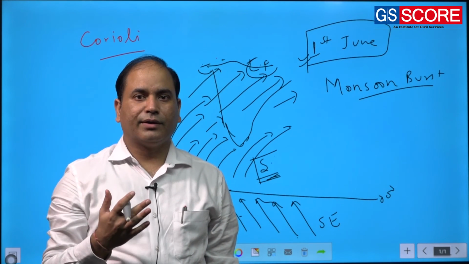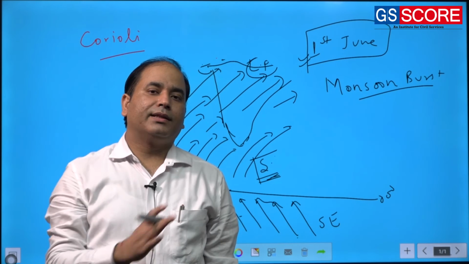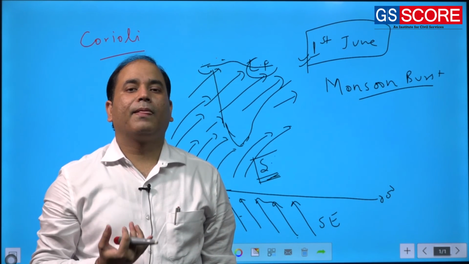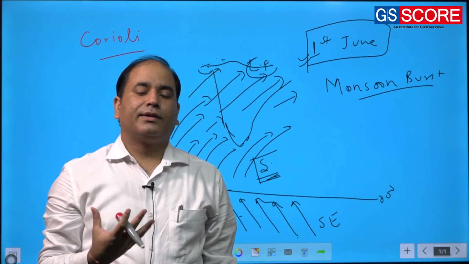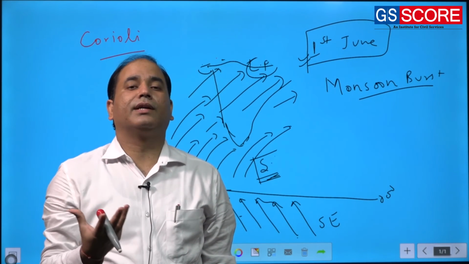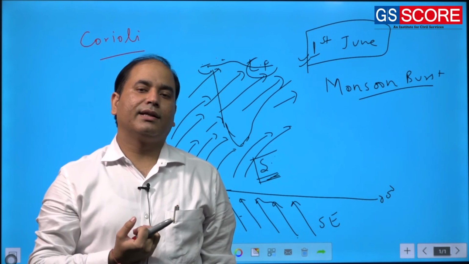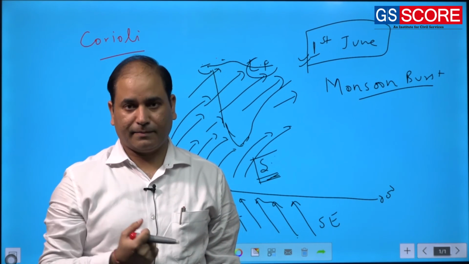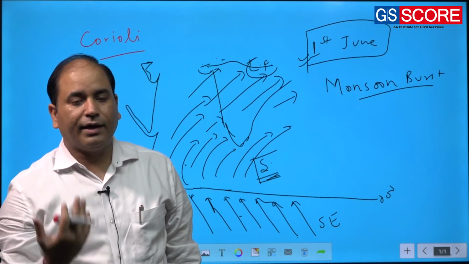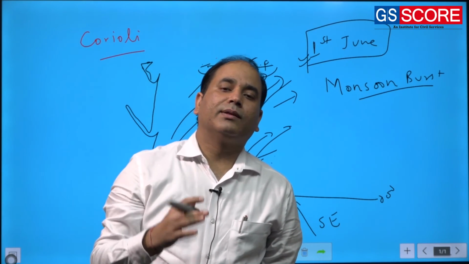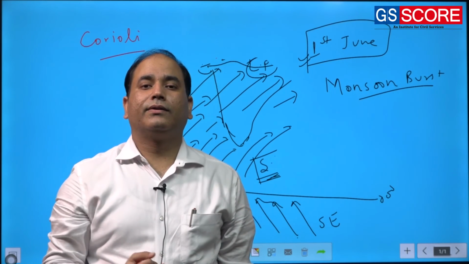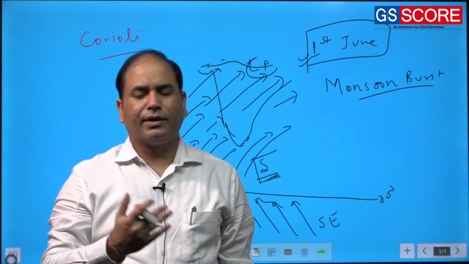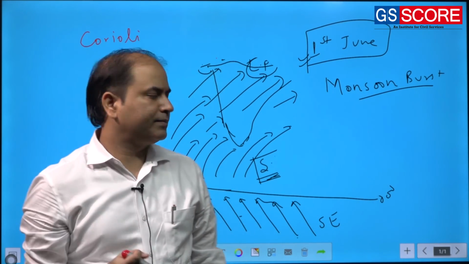So, this question was not answered by this ITCZ also. So, simply we require some more insight, some new insight to understand why this rainfall is not happening in the month of April and May. So, for that we will go into details of some of the other modern theories, some of the other findings that have happened, you can say, post 1950s.